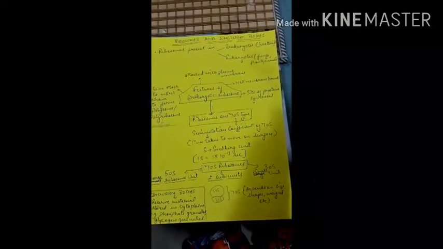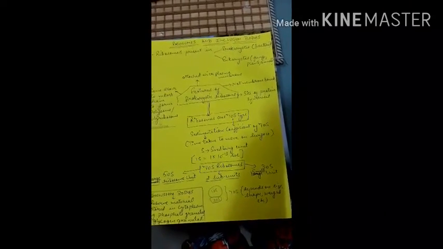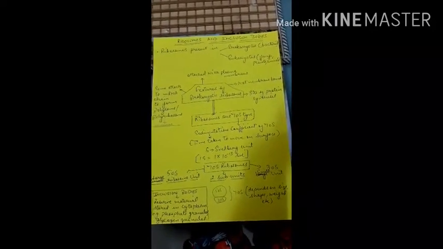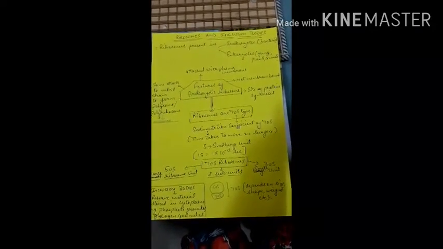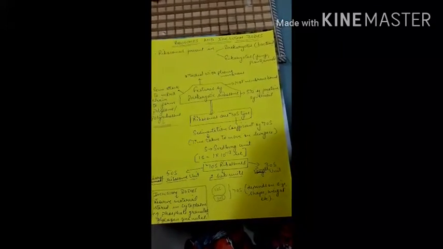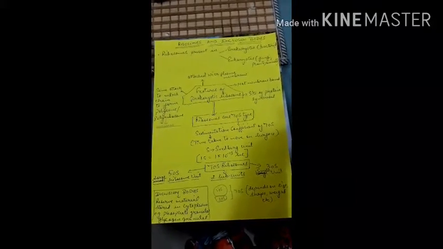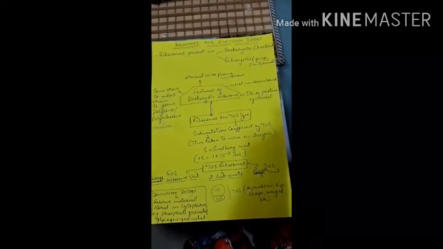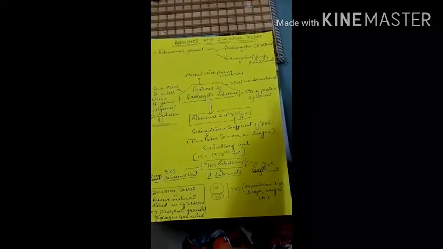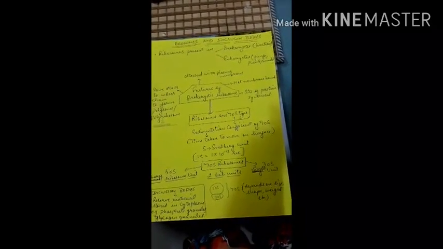That is the special feature of prokaryotes. I also told you that no cell organelle is present there, but still there is one more structure which is present in prokaryotes also, and that is called ribosomes. So we are going to study about ribosomes today.